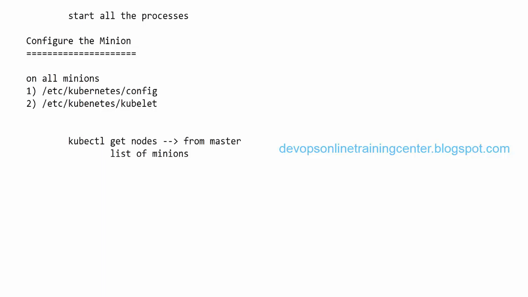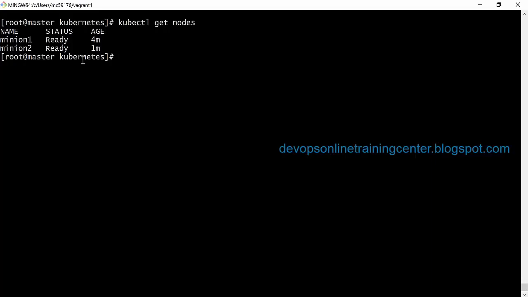Yeah, we still have to create containers. We just did the configuration of the Kubernetes cluster. So we created a cluster of Kubernetes. We created a cluster of Vagrant VMs, right? So we have taken one of the machines as the master, the other machines as the slaves, right? And we call them minions. And then we installed the packages, did a lot of configuration changes, and master and minion also we identified, and we have given the information about the master and the minions, and master is able to detect the minions.